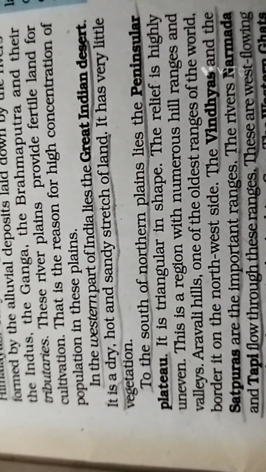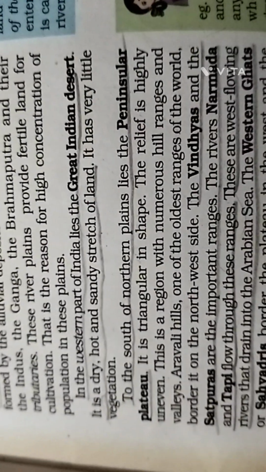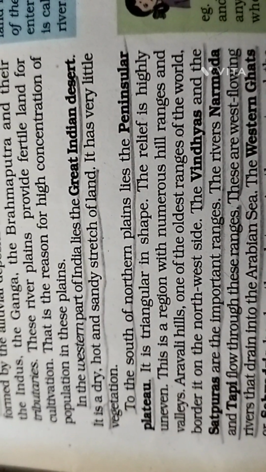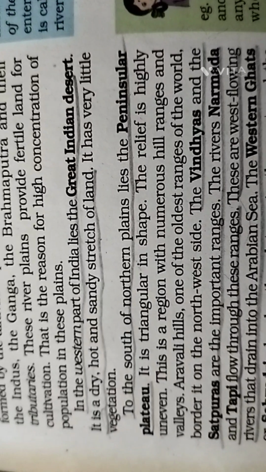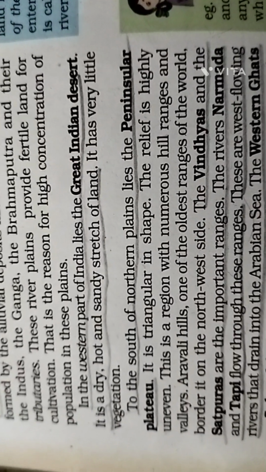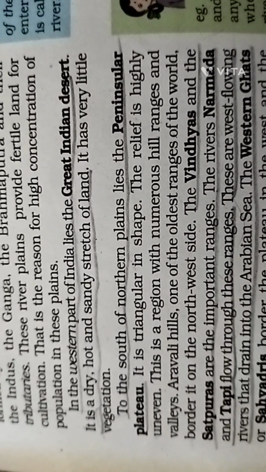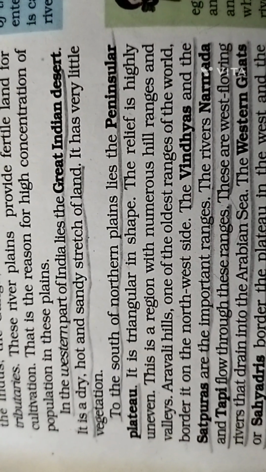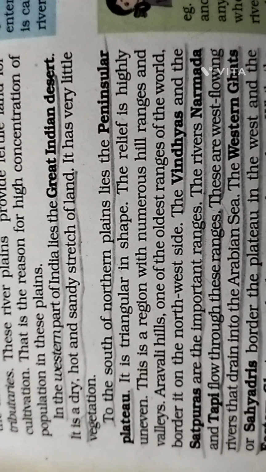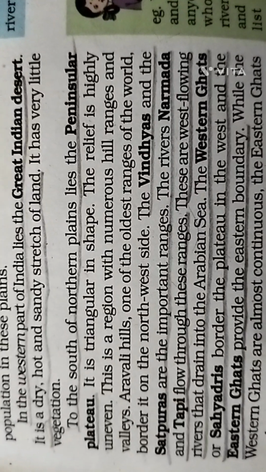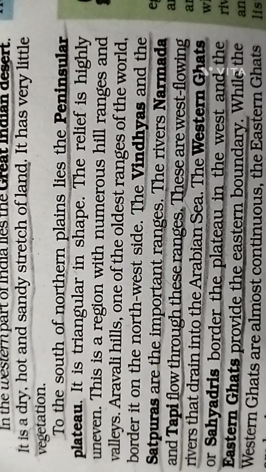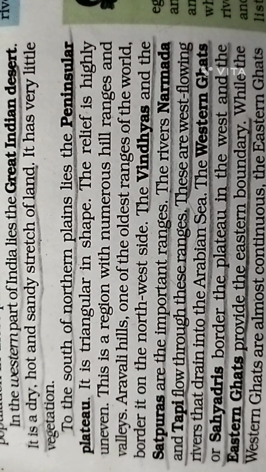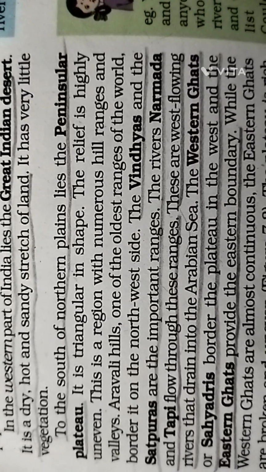In the west of India lies the Great Indian Desert. It is a dry, hot, and sandy stretch of land. It has very little vegetation. To the south of the northern plains lies the peninsular plateau. It is triangular in shape. The relief is highly uneven.